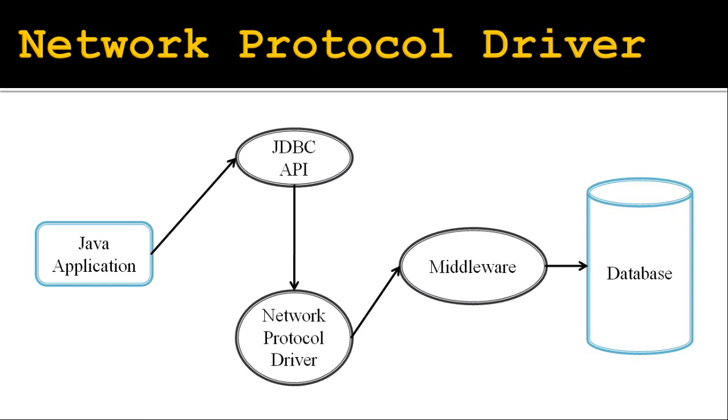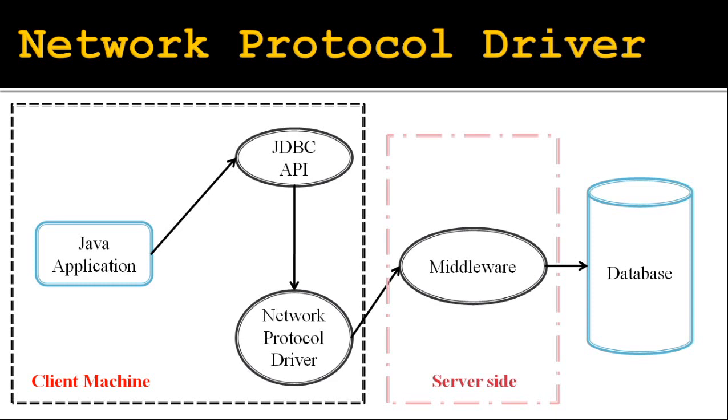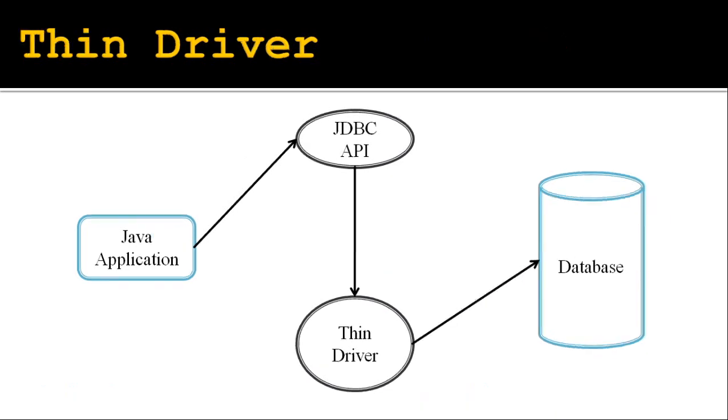The advantage of the network protocol driver is that no libraries are installed at client machines. The major disadvantage is that we need to maintain network support at client machines, and it requires database specific code to be done in the middleware.